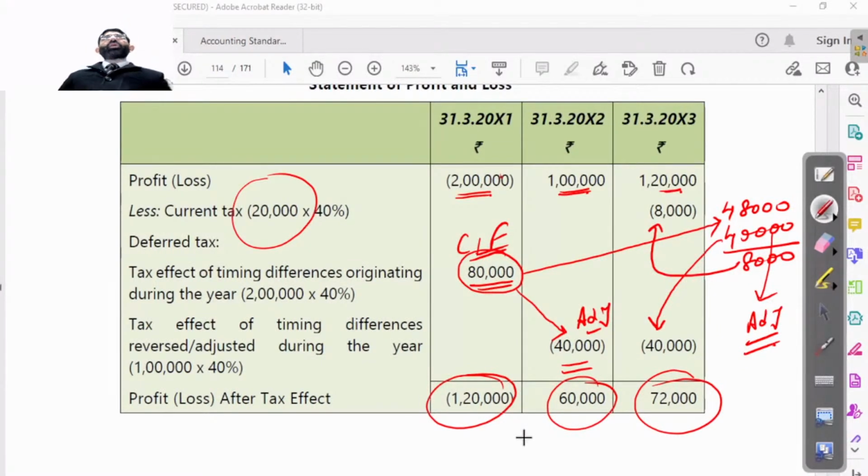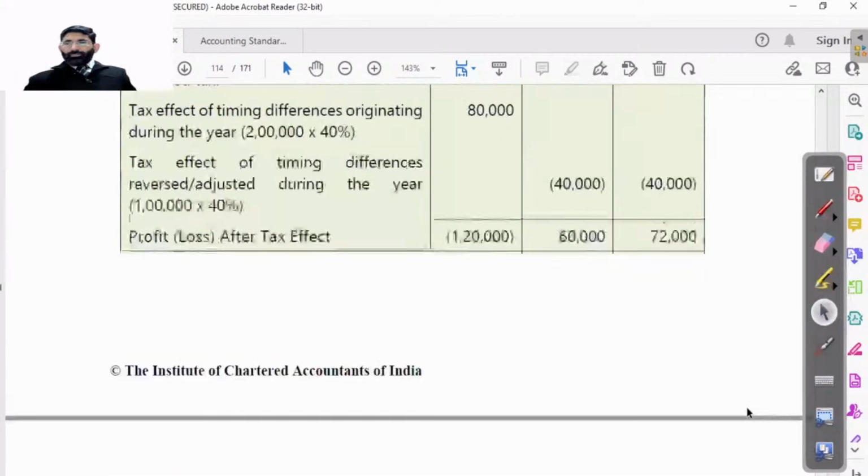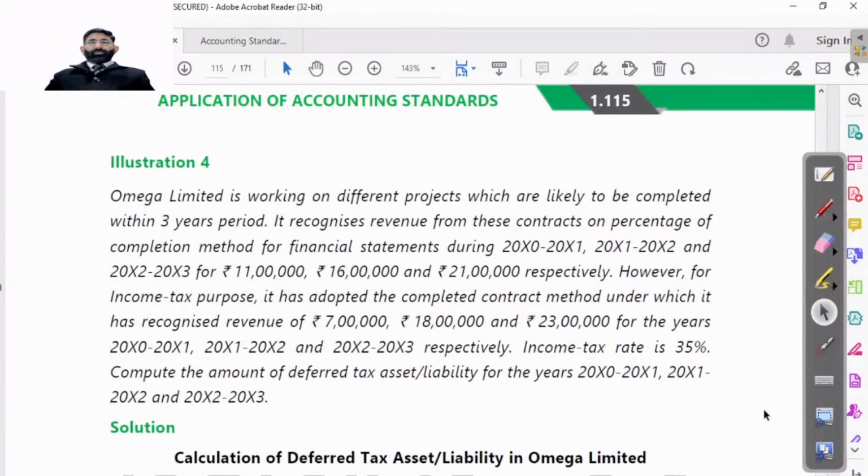Do illustration number 4 also. If there is any doubt, I would like to take that also. All the students must do illustration number 4 also. First, read it and do it.